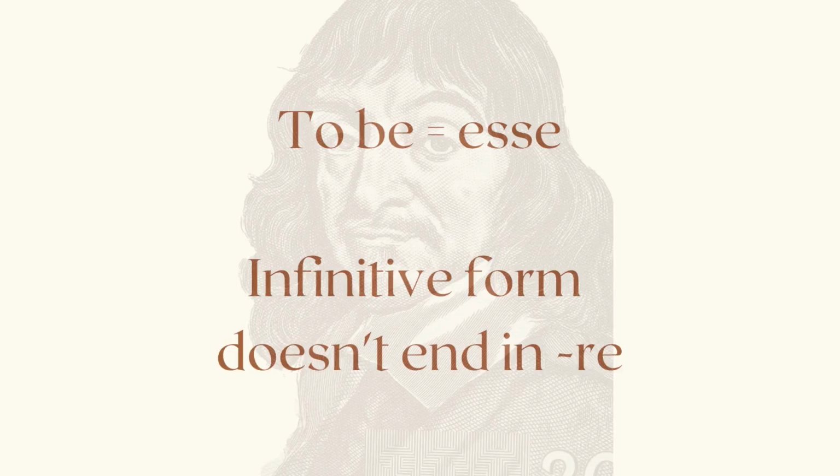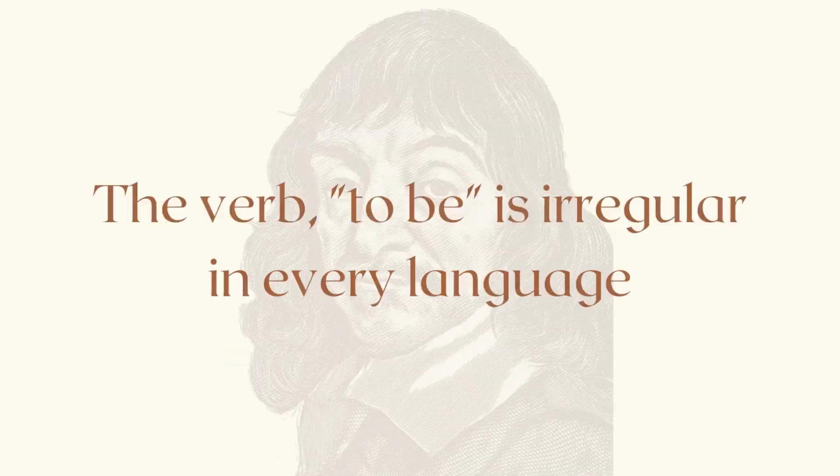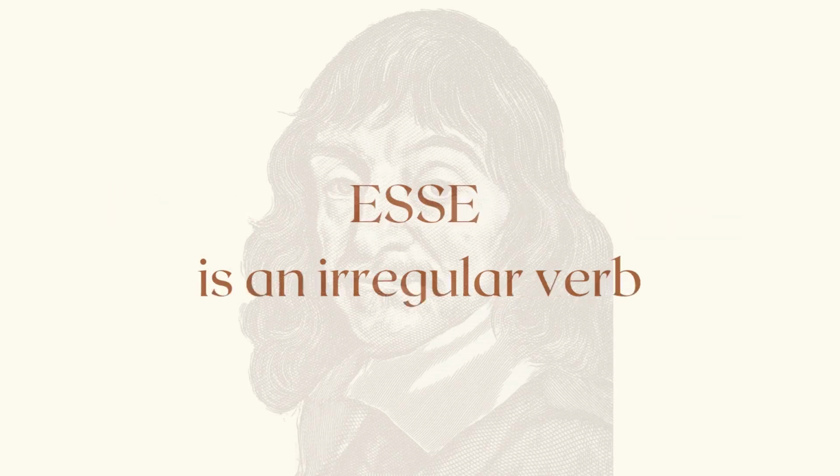Now, in Latin, as I mentioned before, to be is esse. This means that the infinitive esse doesn't end in re like the other infinitives that you've come across so far. All the verbs that we've looked at so far have been what's called regular verbs. That means that they follow a recognizable pattern. But the verb to be is irregular in every language, including English and Latin. Despite this, you will be able to recognize some similarities between its forms and the forms you've already looked at.